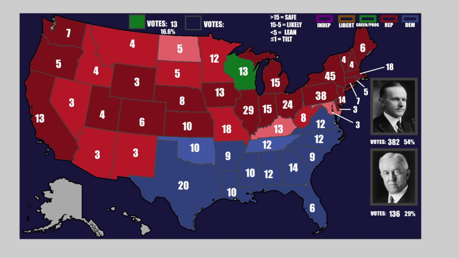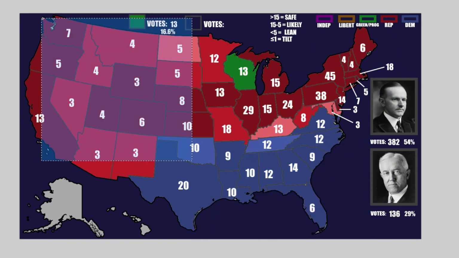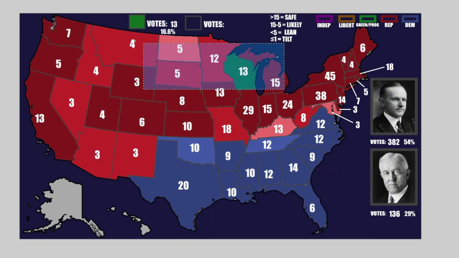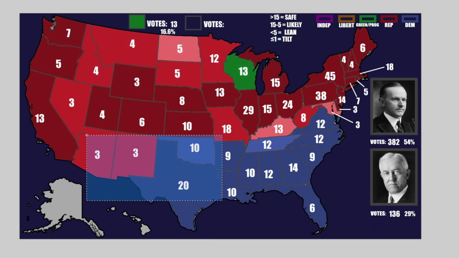Now, the popular vote share is 16.6%, 54%, and 29%. Now, this is a number that is kind of confusing and doesn't always tell you who's going to win. But that is what it is for this election. But like I said, you can see a lot of strength over here, a lot of strength over here, and weak points over here, caused by the progressives and also caused by the Democrats.